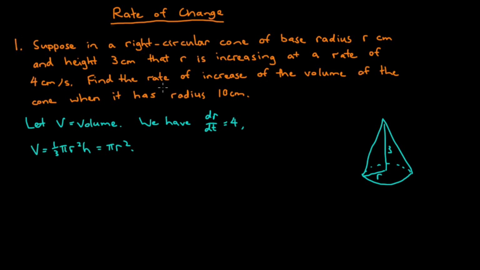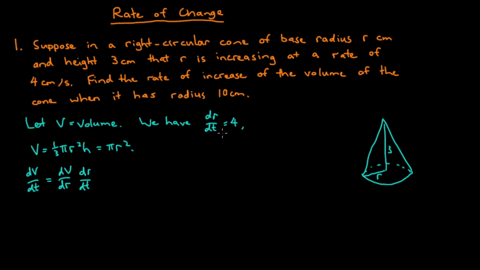Alright, we're asked to find the rate of increase or the rate of change of the volume. So that means we're looking for dV/dt. Now, V is a function of r. If it was a function of t, instead we could just differentiate and get our answer, but instead we'll have to use the chain rule. The chain rule tells us that dV/dt equals dV/dr times dr/dt,